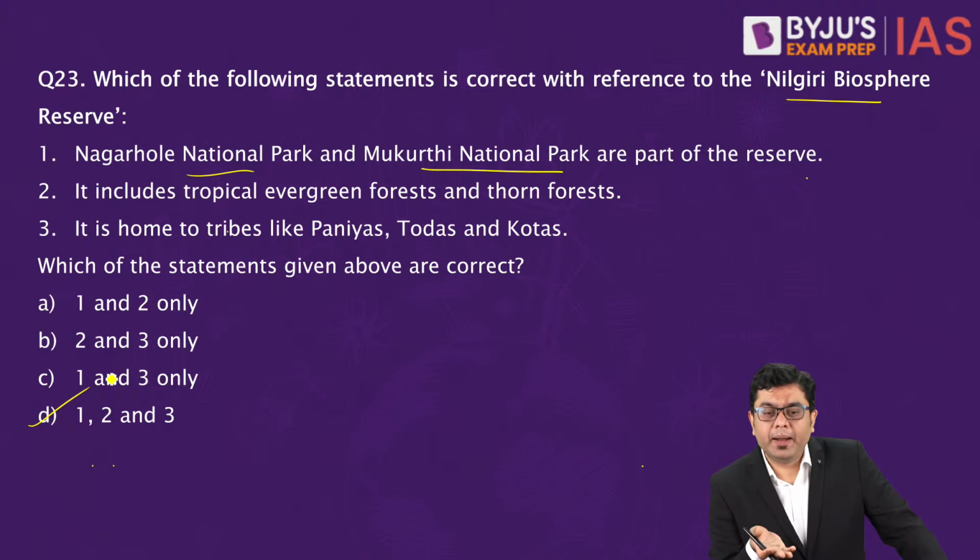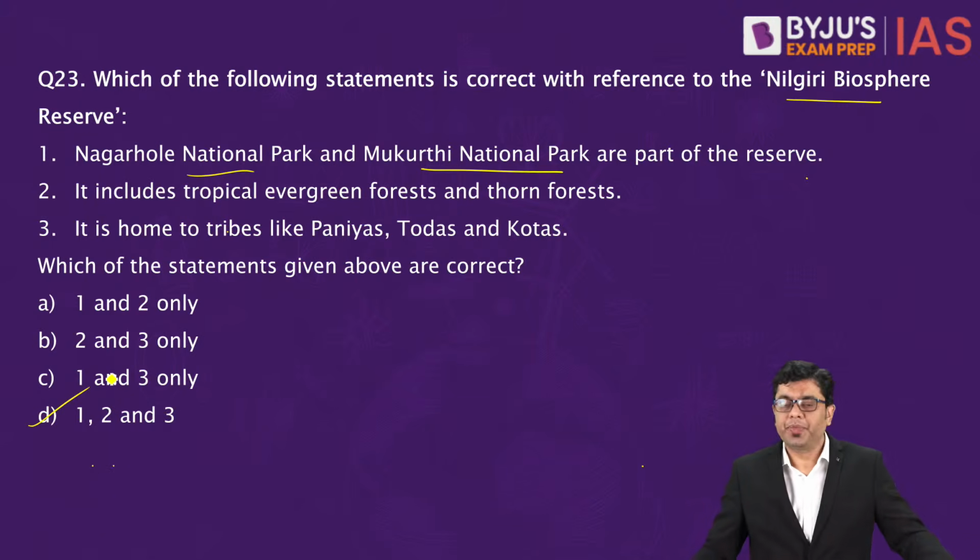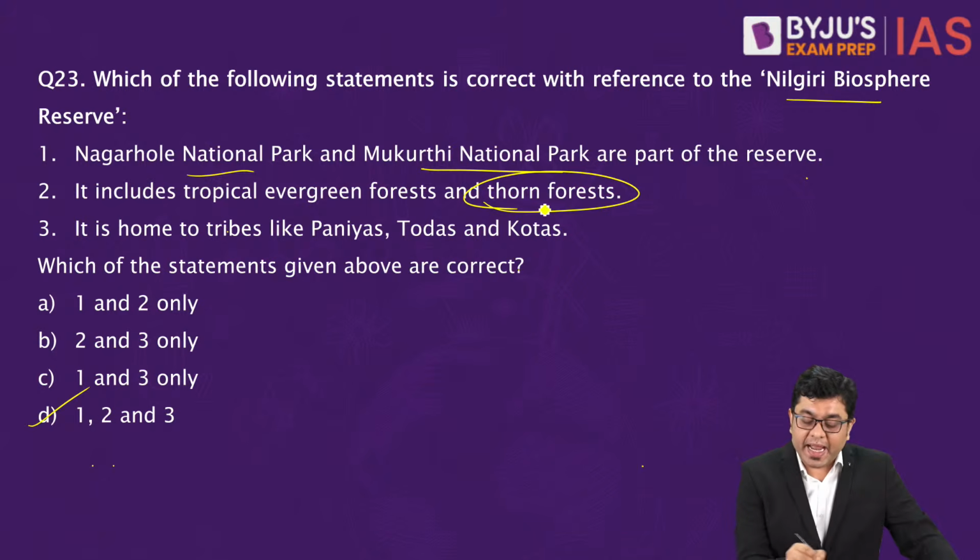Okay. Now here, understand that in the previous one, again I would reiterate because many of you are having confusion in this. Is this clear? I hope this is clear. I hope that this is something which is understood, but please understand that Gulf of Mannar also suits the locality or the conditionalities of this biosphere reserve. So I hope this is something which is clear, and any doubts, feel free to ask that down. Now, here when we talk about the Nilgiri Biosphere Reserve, the kind of forest that you find in that region, thorn forest and tropical evergreen.